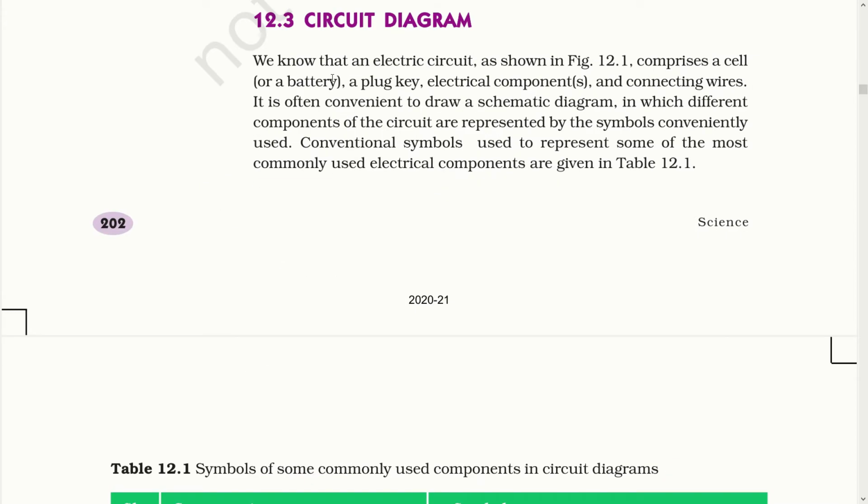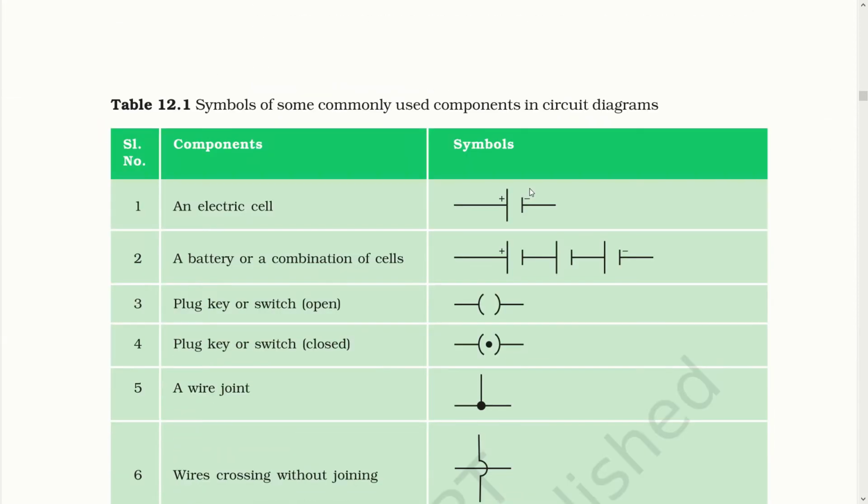Let's continue reading it. We know that electric circuit as shown in figure 12.1 comprise a cell or a battery, a plug key, electrical components and connecting wire. It is often convenient to draw a schematic diagram in which different components of circuit are represented by the symbols conveniently used. Conventional symbols used to represent some of the most commonly used electrical components are given in table 12.1.